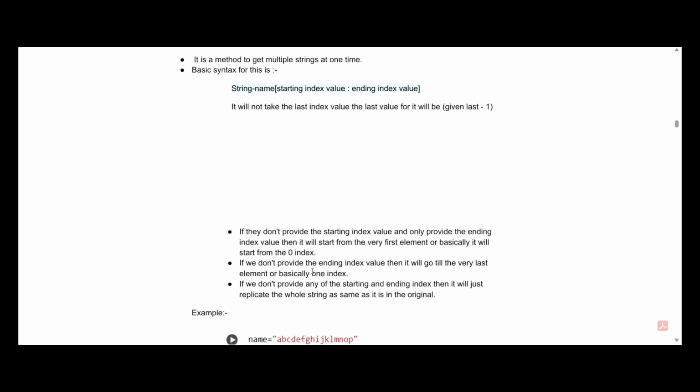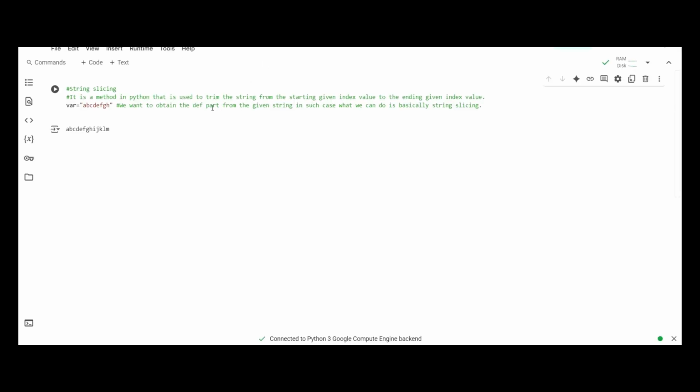And similarly, if we do not provide the ending index value, then it will go till the very last element, which states that the ending index value also has a default value. And similarly, the third point states that if we do not provide any starting and ending index value, then it will just replicate the whole string as it is in the original. So let's see this in our code editor also.